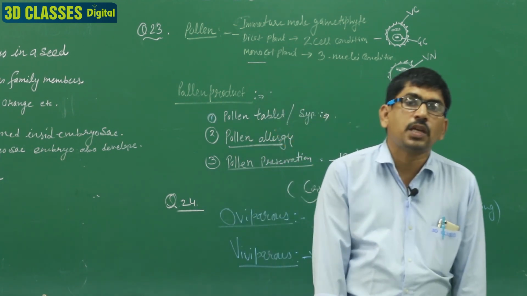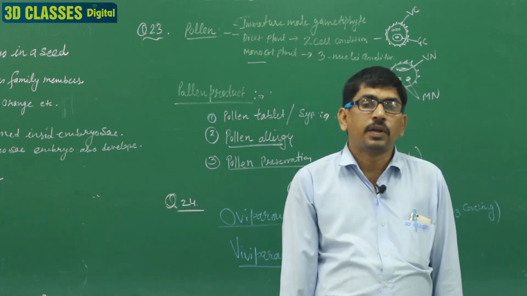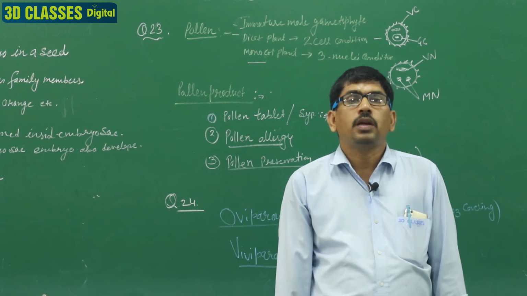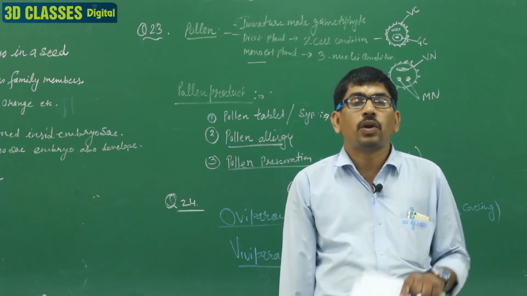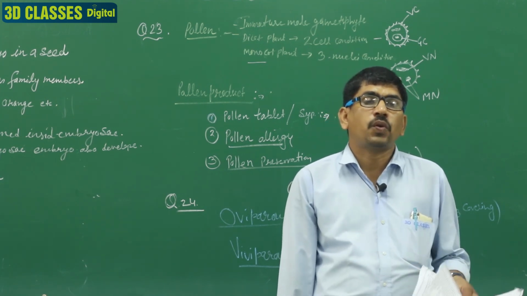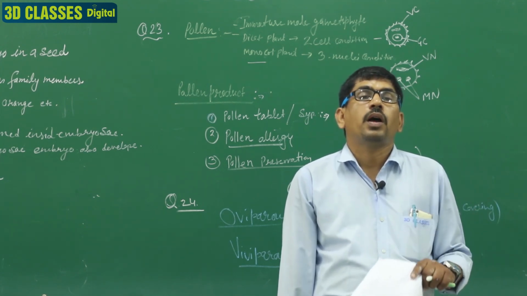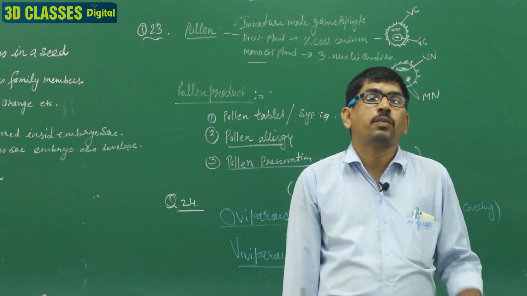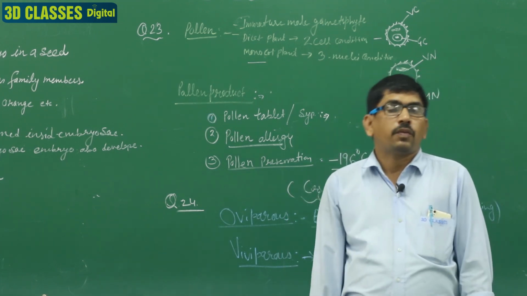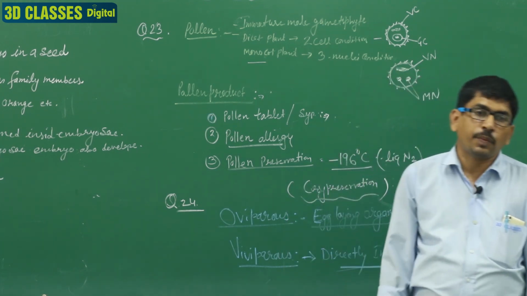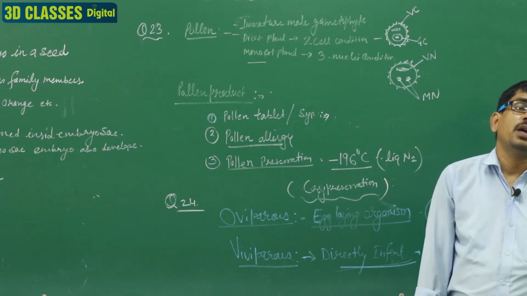So human being is a viviparous animal, because in human beings fertilization occurs inside the body, and then the placenta forms, and from the ovum, the zygote and embryo develop, making the infant inside the female body, and it provides the nutrition. The female body provides nutrition to the baby with the help of the placenta.